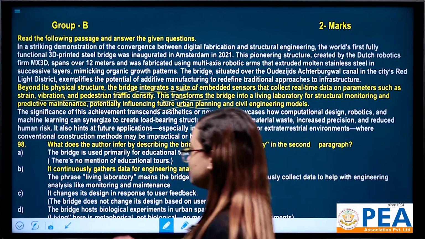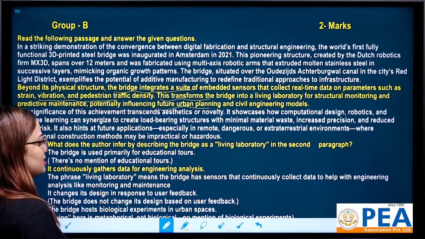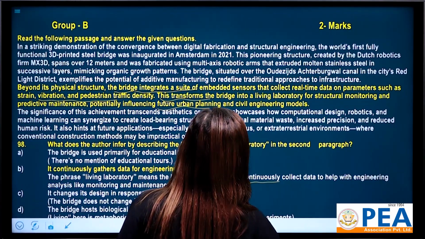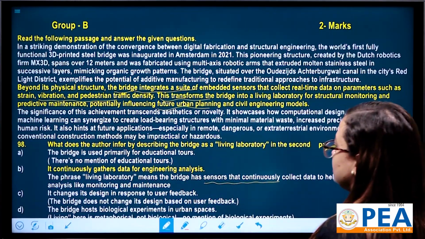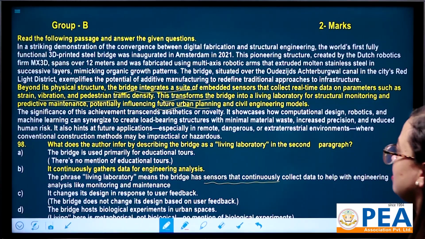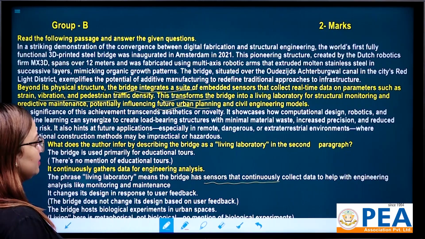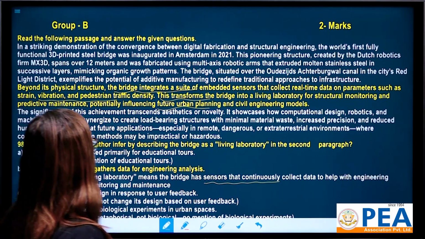How? Because the phrase living laboratory means the breeze has sensors that continuously collect data to help with engineering analysis like monitoring and maintenance. That's why option number B is correct.